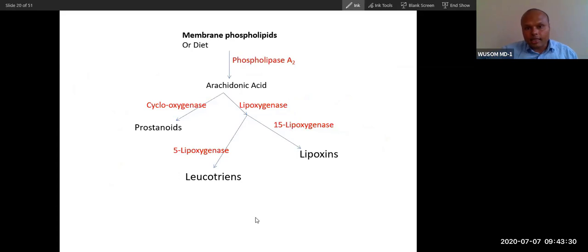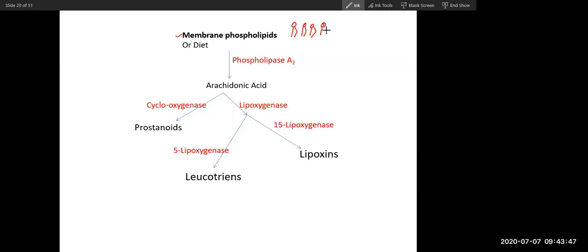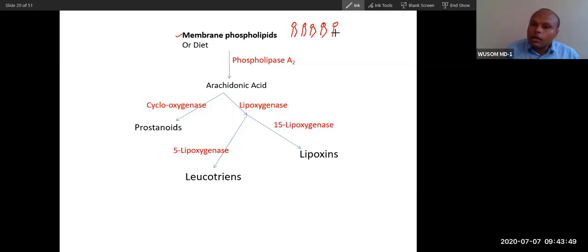So let's see the synthesis. Synthesis will be mainly from membrane lipid. You know the membrane lipid. Can you see this membrane lipid?